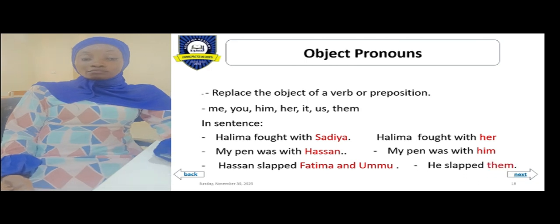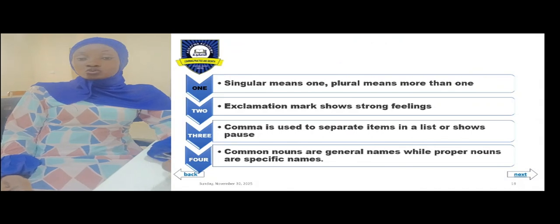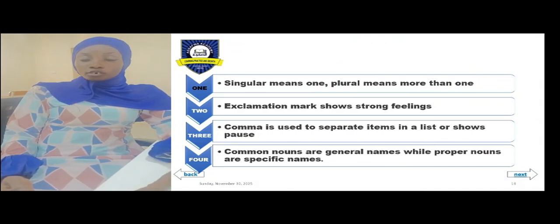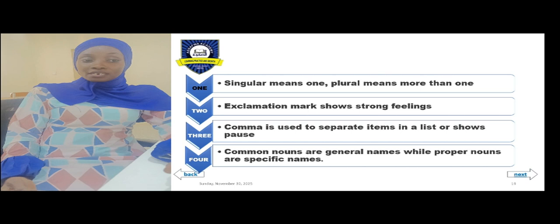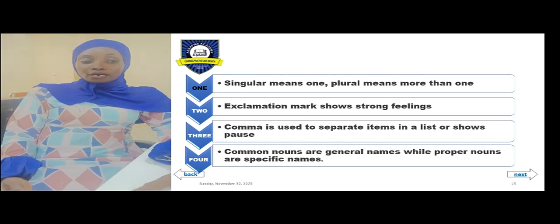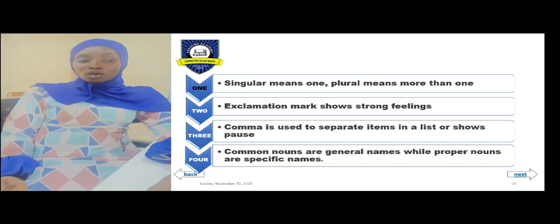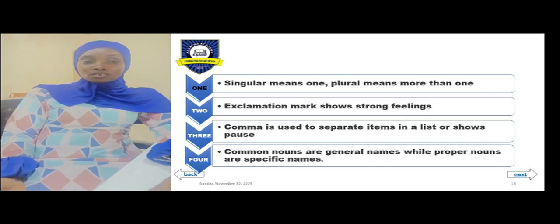Now, looking overall at what we have discussed so far, we said singular means one, plural means more than one. Exclamation mark shows strong feelings. Comma is used to separate items in a list or show a pause. Common nouns are general names, while proper nouns are specific names.